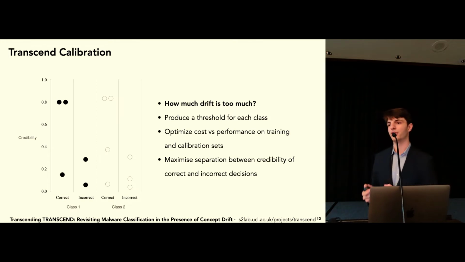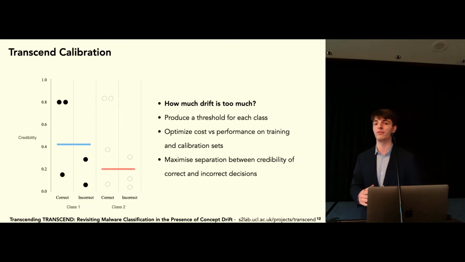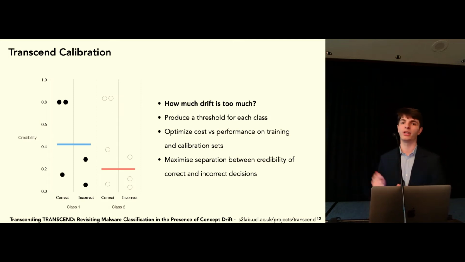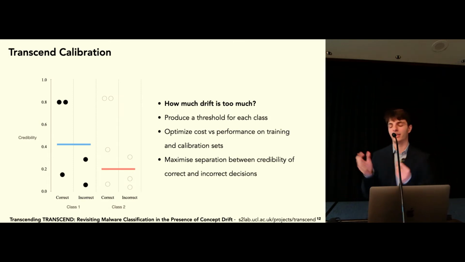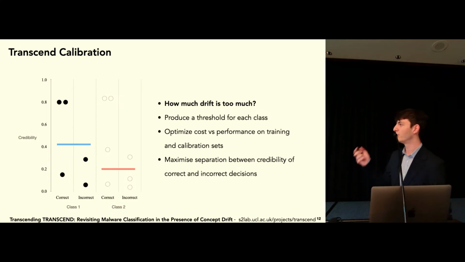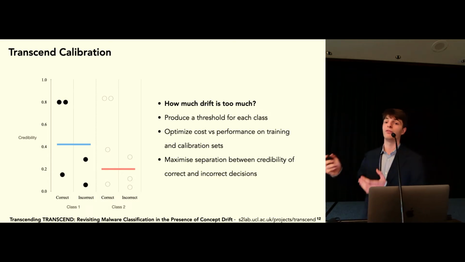Now, what we then do is generate our thresholds for each class. And these thresholds are generated on some kind of optimization constraint which we try to solve. It could be, for example, find the best thresholds which maximize the F1 score given some kind of rejection rate. These parameters we can tweak depending on what we want to do. So Transcend is effectively trying to maximize the separation between the credibility of correct and incorrect decisions for each class.